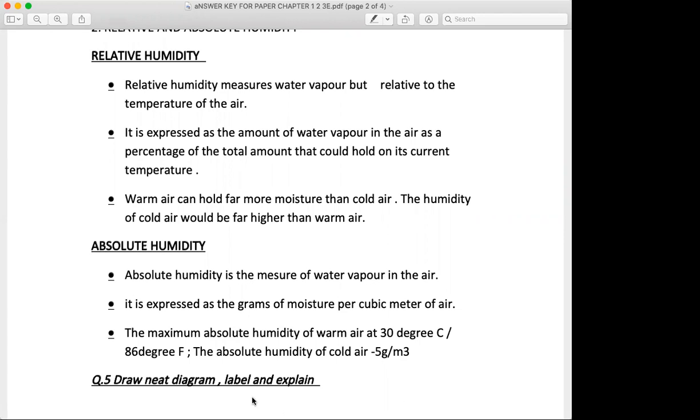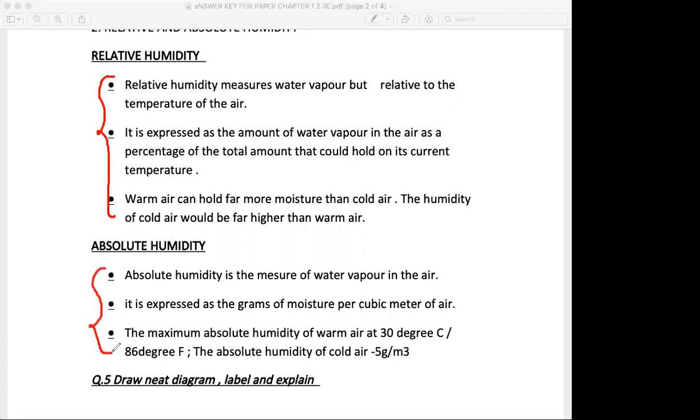You can write any 2 in relative and any 2 in absolute. So basically you will give half mark for each point. So 2 points of relative will give you 1 mark, 2 points of absolute will give you 1 mark, and 1 plus 1 will give you 2. That's the way you will divide the 2 marks in the distinguish. Is it very clear with everybody?